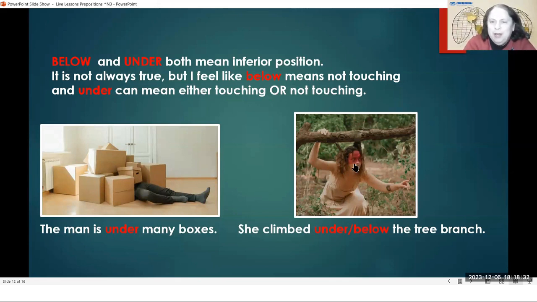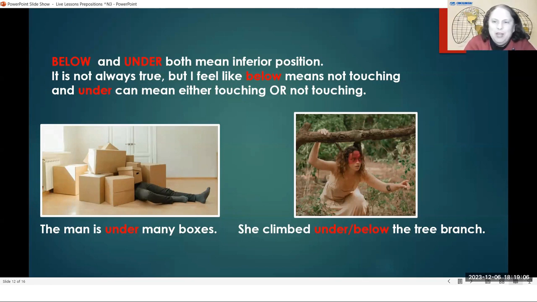Here, this girl, I am not sure why she has this paint on her face, but this girl climbed under the tree branch, or the girl climbed below the tree branch. Both of these words can work there. She climbed under the tree branch. She climbed below the tree branch. The branch is not touching her head. So I feel like it is okay to use below here. It's not very, very clear, but I think if something is touching, probably I would not use the word below.